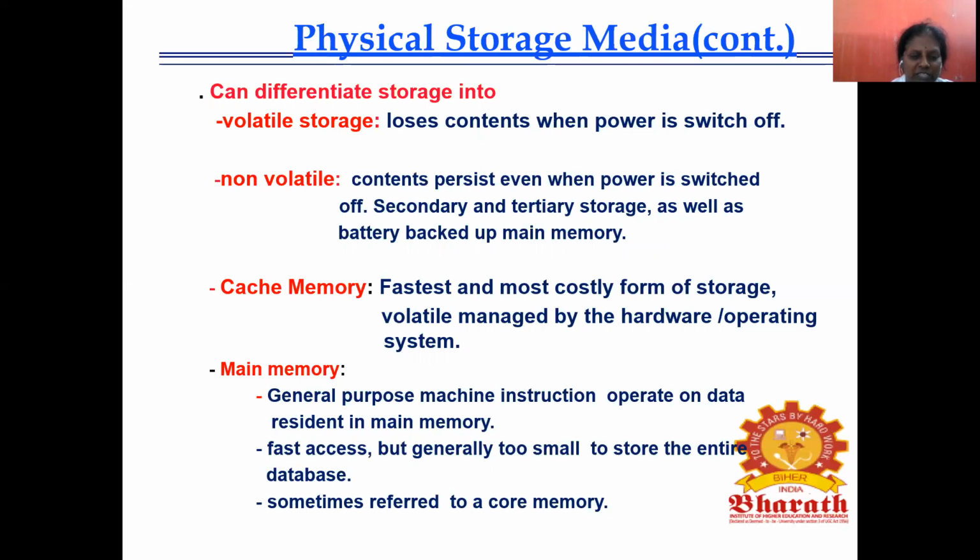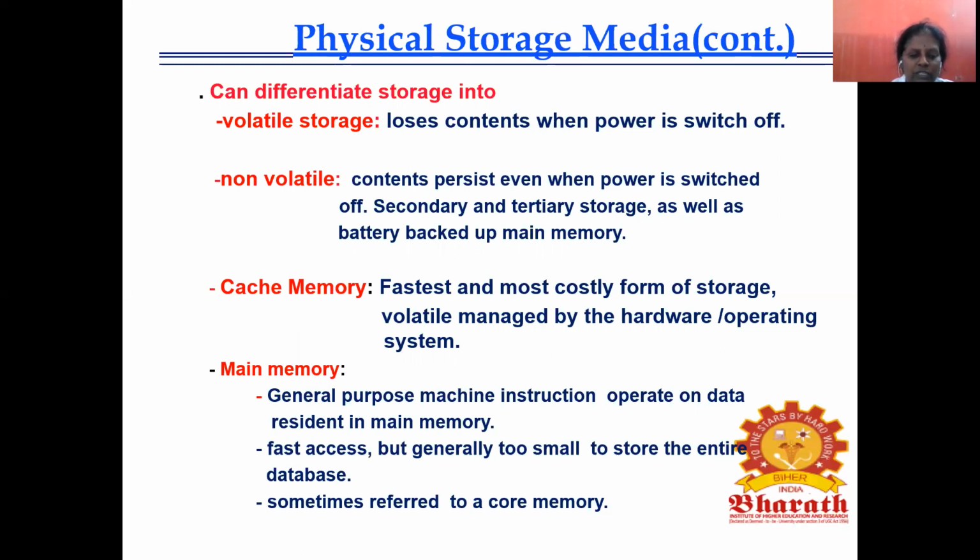So this is the cache memory, fastest and most costly. It has the fastest access, since it is inside the system. It is operated by the operating system, so it is fast and it costs more. So we cannot have more than one; it should be limited because of the cost. If the cache memory increases, the cost will increase, so not every user can use such a system. Only big companies can use it, so the cache memory is limited.